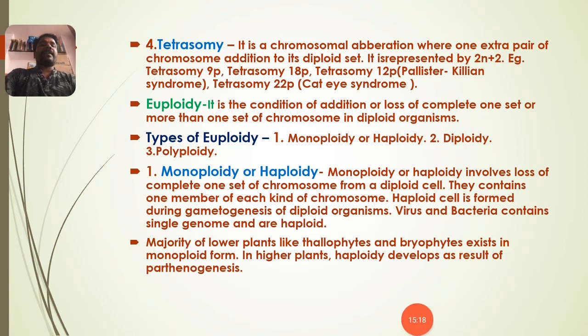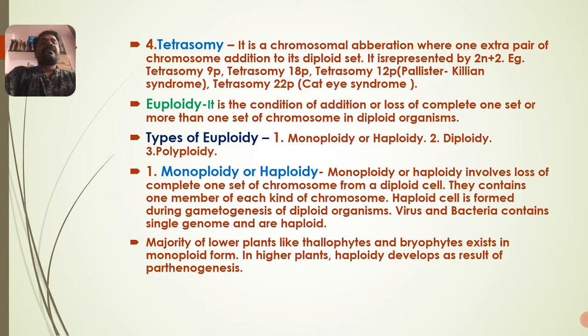Then tetrasomy. It is a chromosomal aberration where one extra pair of chromosomes, not a single one, is added to its diploid set. It is represented by 2n plus 2.